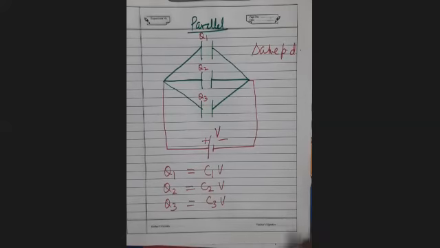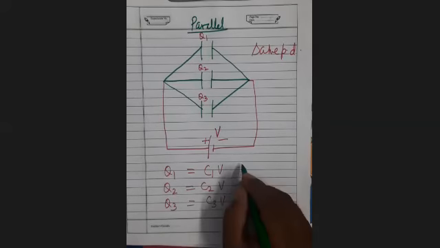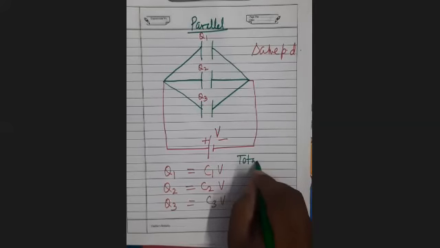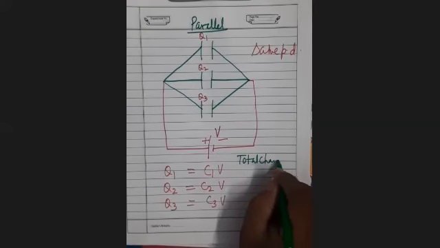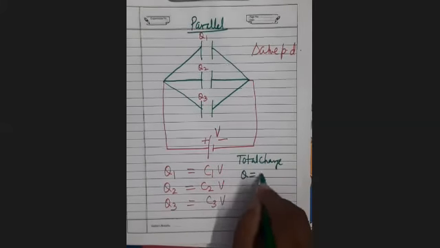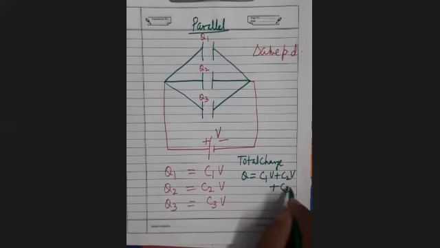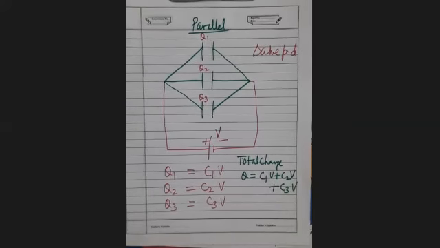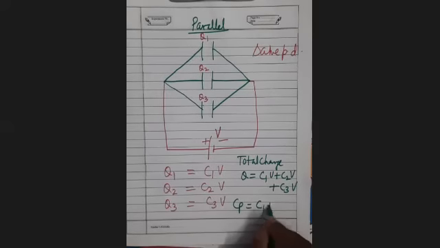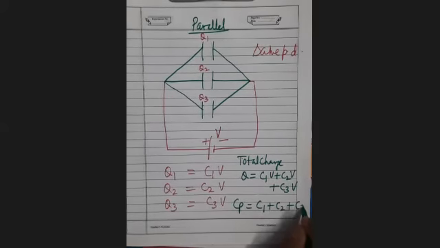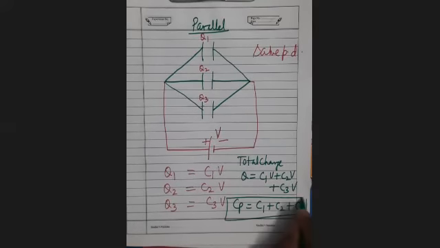What is the total charge supplied? Total charge which will be supplied by the battery, Q equals C1V plus C2V plus C3V. What will be the equivalent capacitance? It will be given by C1 plus C2 plus C3.